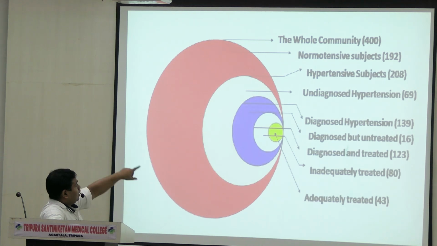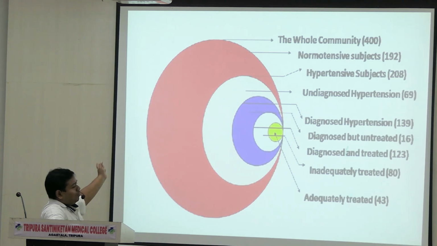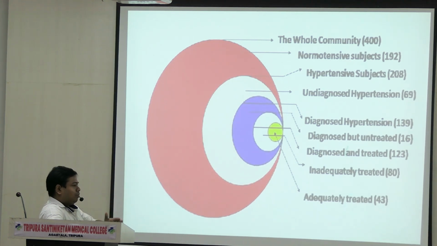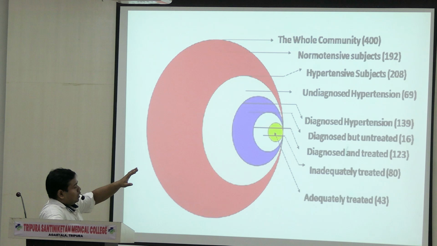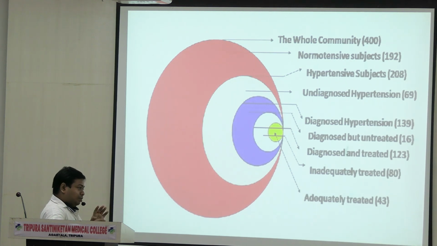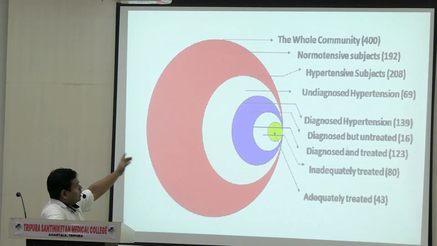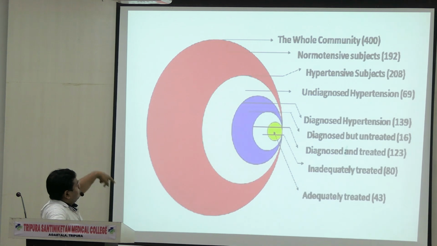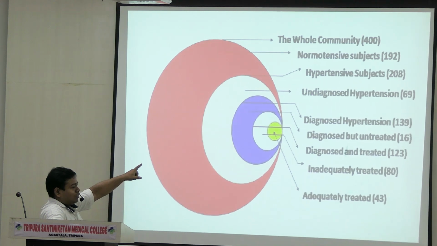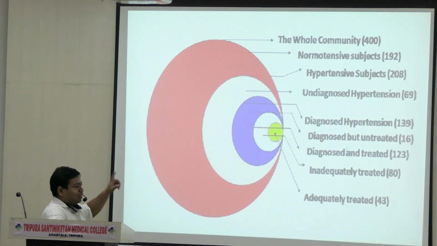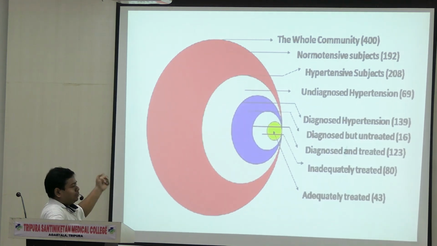See, the whole red circle is the whole community, supposedly 400 people. Rule of halves: out of the whole population, half of the people will show the disease. And out of the diseased population, see 400, then 200. Don't see these numbers there, these are not correct. I will just focus here. This is the full community, and half of this community will be diagnosed as either hypertensive or diabetes or some other disease. Usually diabetes and hypertensive patients show rule of halves phenomenon.